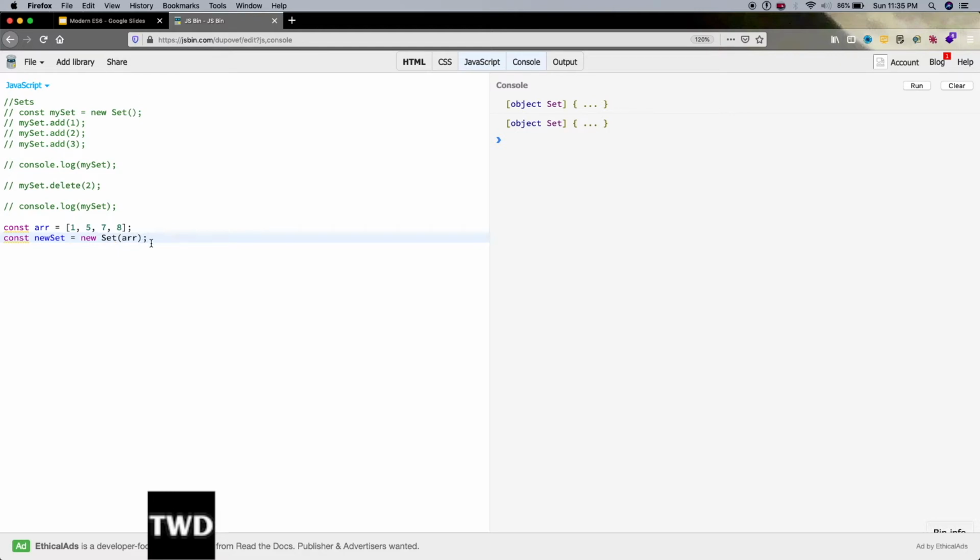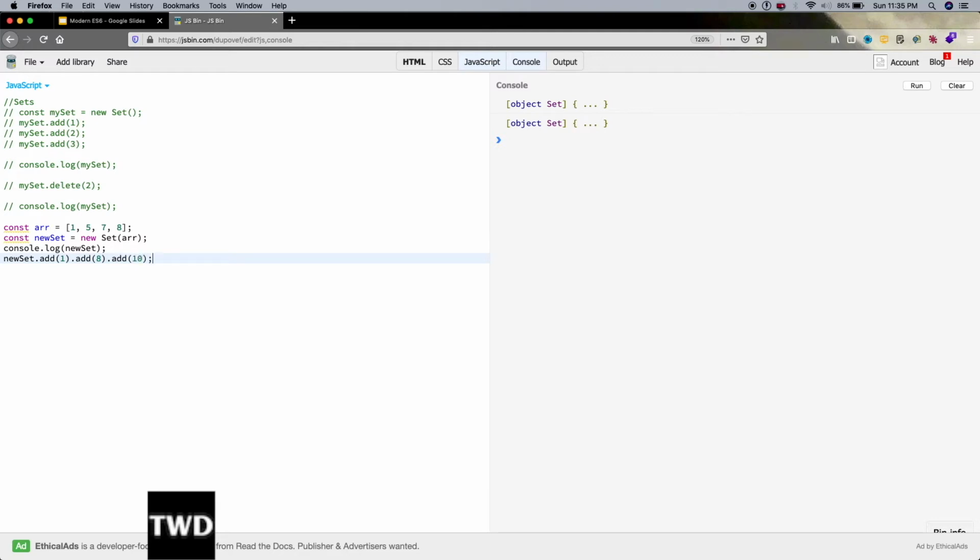Now let me do console.log of newSet, and there is another way to add. newSet.add 1, add 8, we are chaining it.